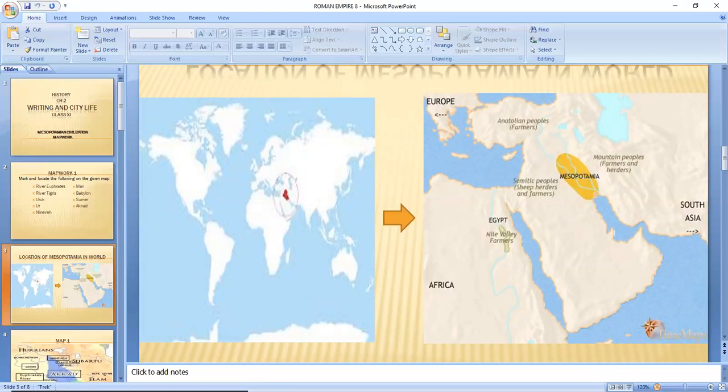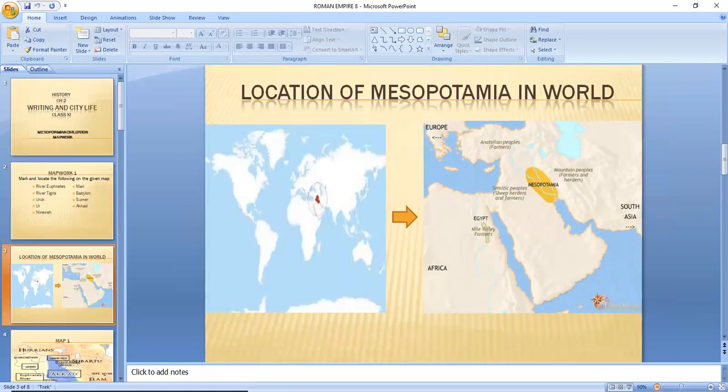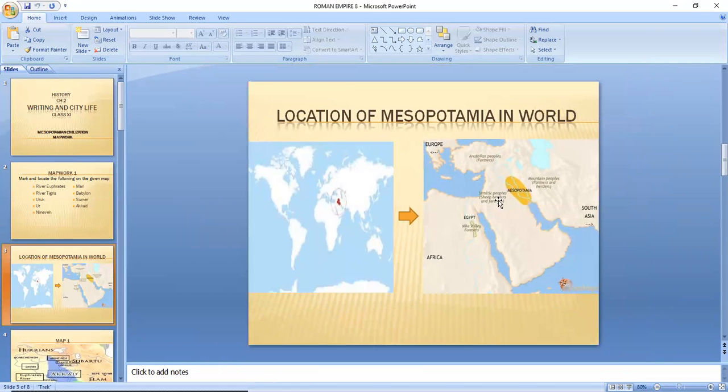And this second map, as you all can see, is this area where you can clearly see Mesopotamia, the thing which is colored in mustard kind of color, and you can see two big rivers flowing through it. ठीक है, and you can see the location जहाँ पे ये Egypt लिखा है. This is basically our African continent. This side we have Europe, and this side we have South Asia. All of these are stated in the map.